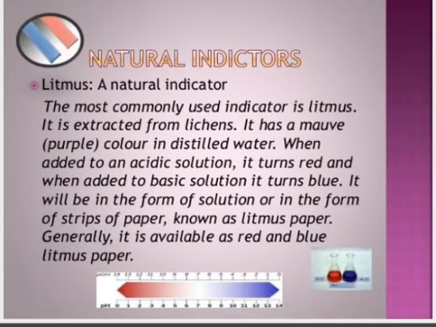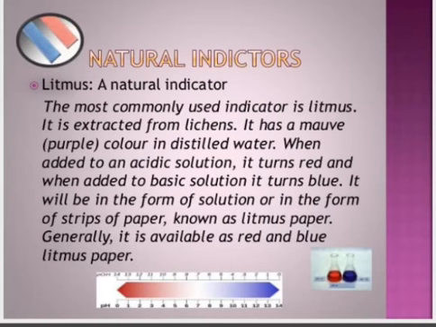Now we'll talk about natural indicators. Let's see what natural indicators are, which show whether a substance is an acid or a base. First is litmus, a natural indicator. The most commonly used indicator is litmus. It is extracted from lichens. It has a mauve purple color in distilled water.